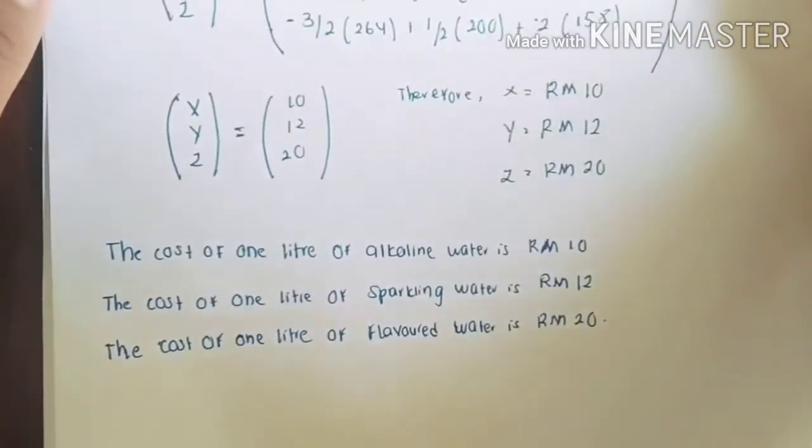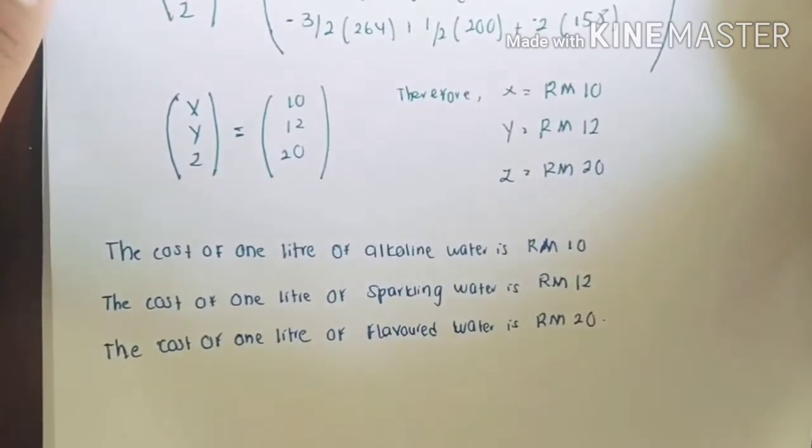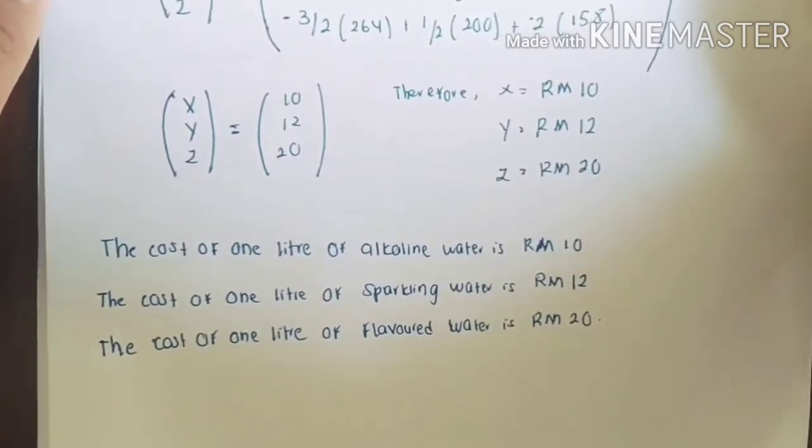And lastly, the answer to the question is the cost of 1 liter of alkaline water is 10 ringgit, the cost of 1 liter of sparkling water is 12 ringgit, and the cost of 1 liter of flavored water is 20 ringgit. I think that's all from me. My friend Shakir has one more example to present to you. Shakir, it's yours. Nice throw, Farhan.